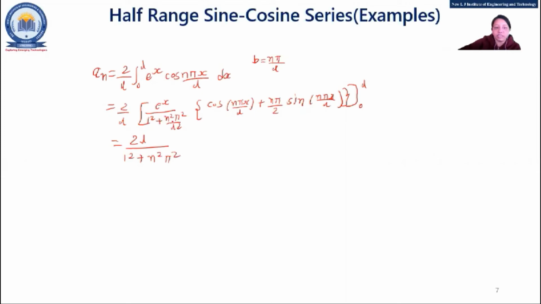I have taken this out of the bracket and also simplified this, and I have written, right? So this is the answer. e raised to L, upper limit, e raised to L, fine, e raised to L here, cos n pi L by L. So 1L is supposed to be cancelled out.